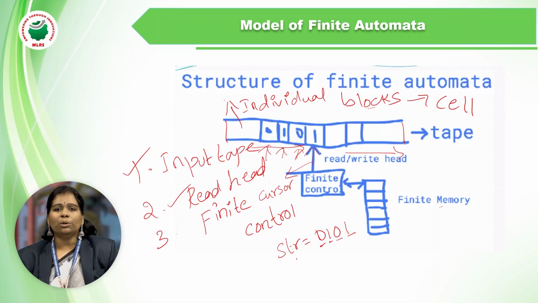What is final control? This final control should store all the data used in the input tape and read head, like the errors, the characters, the memory. All the storage should be maintained by the finite control. Meaning it is like a memory to store every bit and every cell.